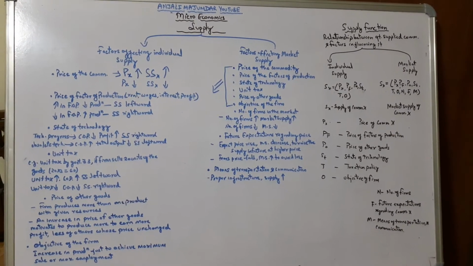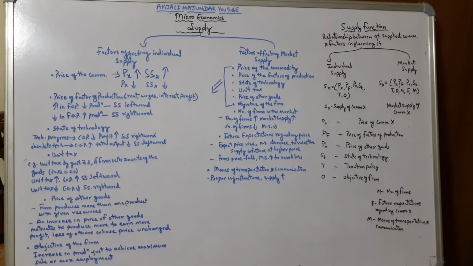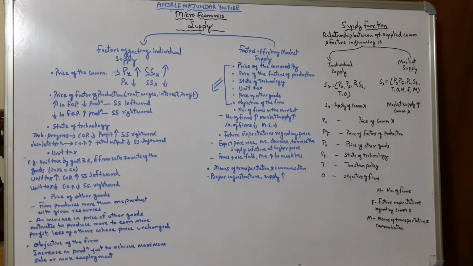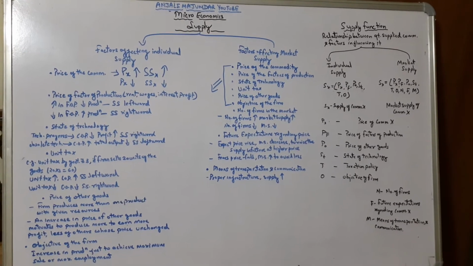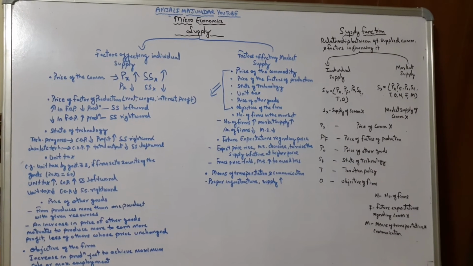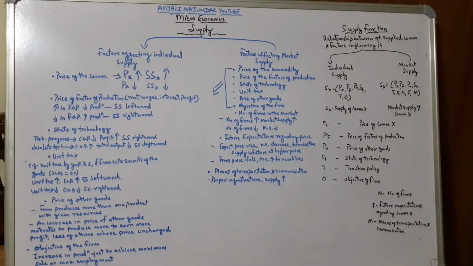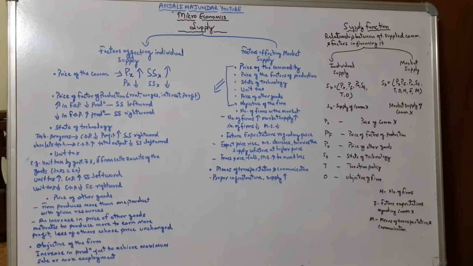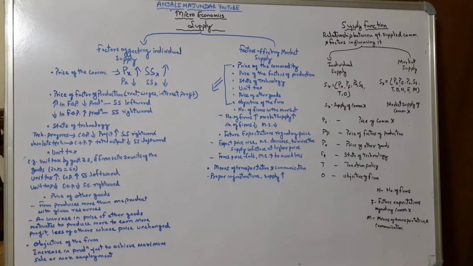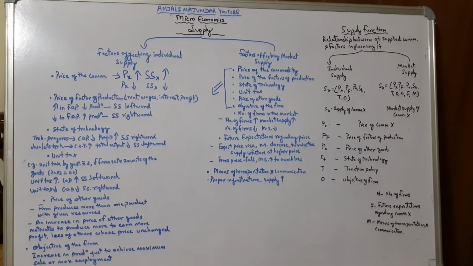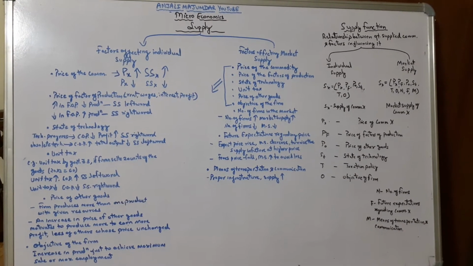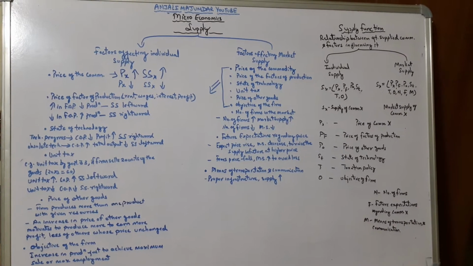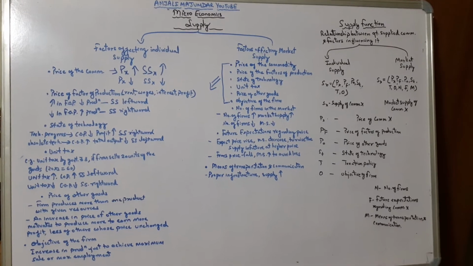Now suppose the unit tax increases from 3 rupees to 5 rupees or maybe 10 rupees. This will lead to an increase in the cost of production. As I already mentioned, if there is an increase in the cost of production, the supply curve will shift leftward. Now if there is a decrease in the unit tax, the tax rate decreases, then the cost of production will decrease. Now if the cost of production decreases, then the supply curve will shift rightward.